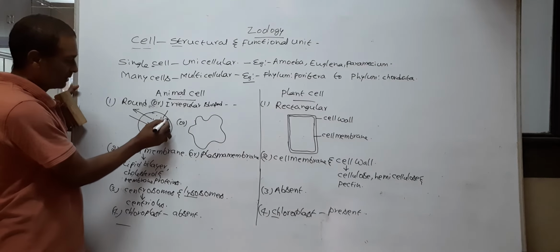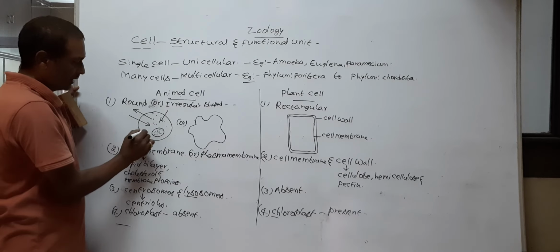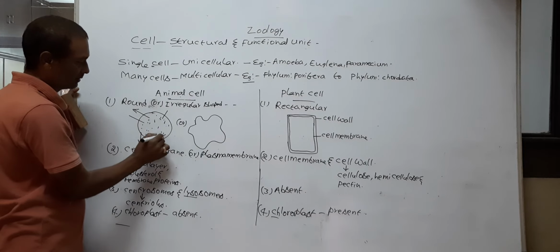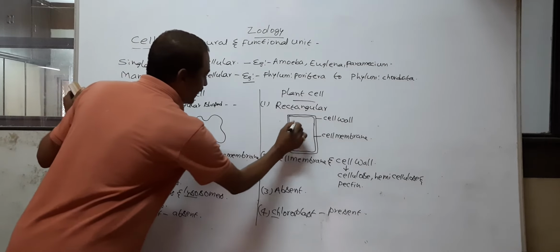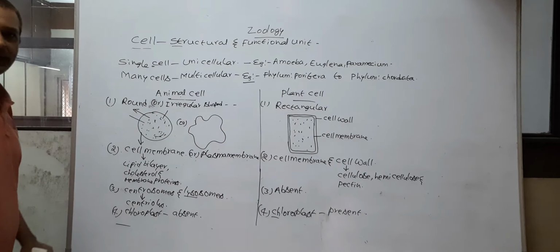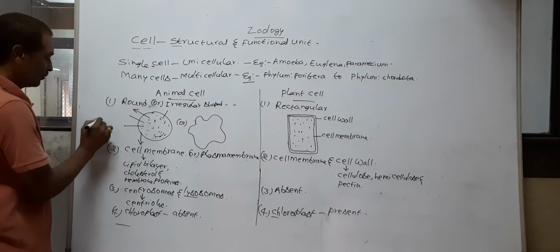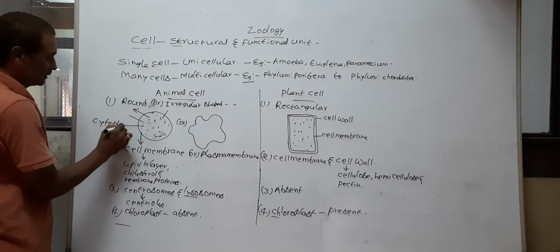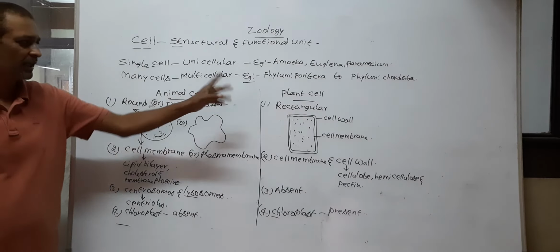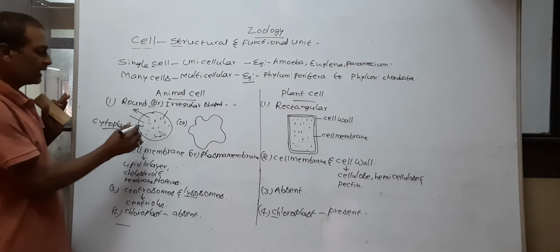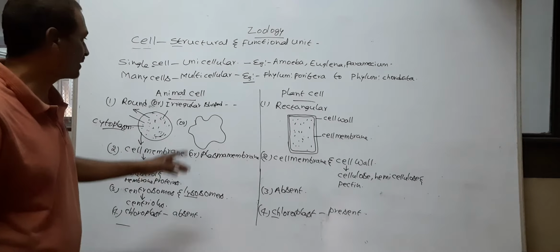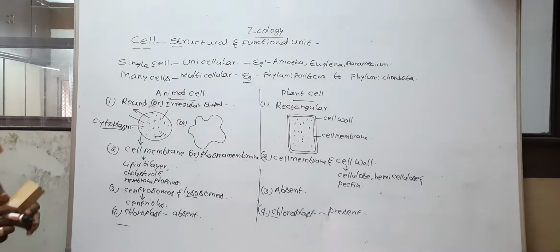Inside the cell membrane, a fluid-like substance is present in both animal cells and plant cells called cytoplasm. The cytoplasm contains different types of cell organelles in both animal cells and plant cells.